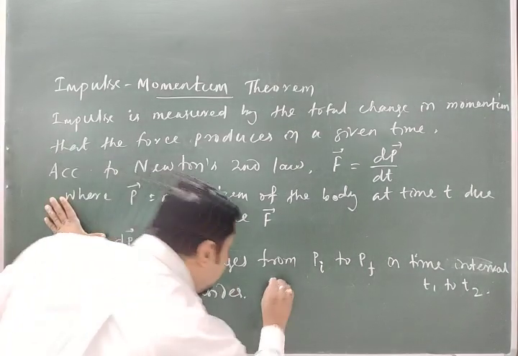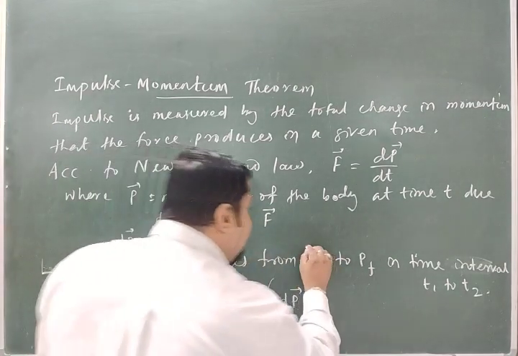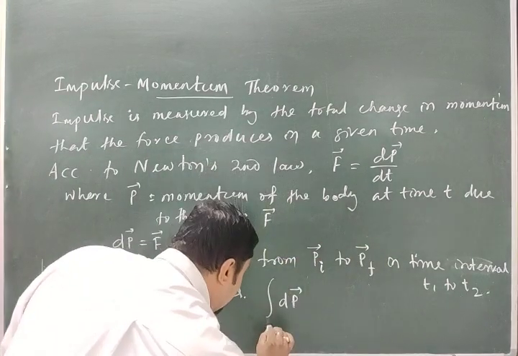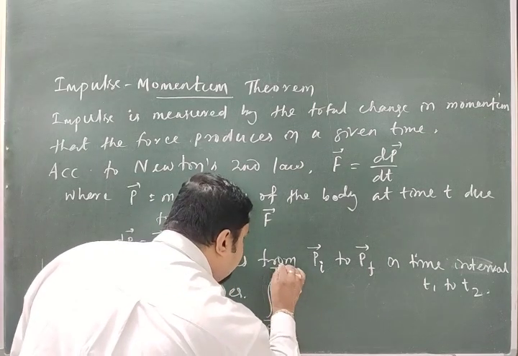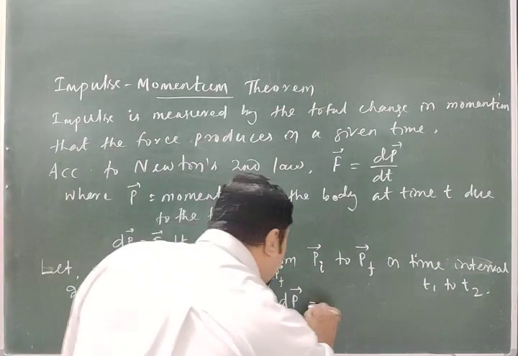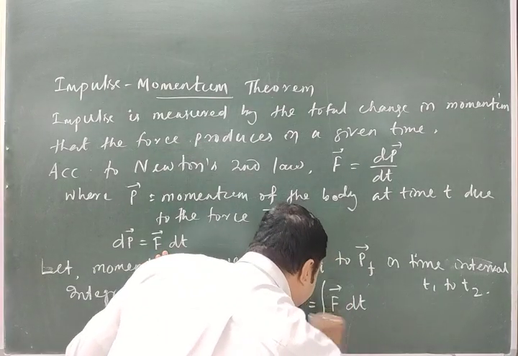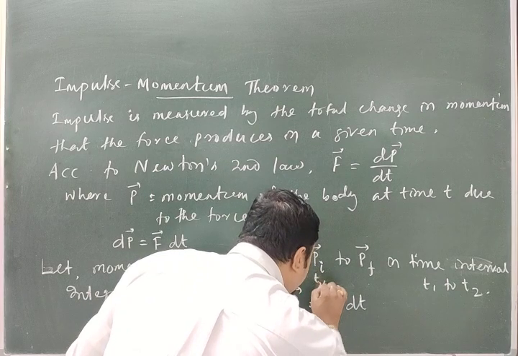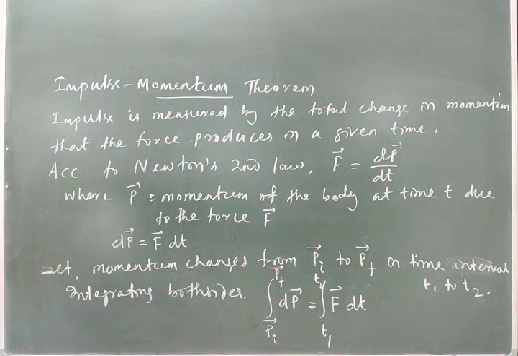What I will get? Integration of dp, with limits Pi to Pf, is equal to integration of F dt with limits T1 to T2. At T1 the momentum is Pi, at T2 it is Pf.